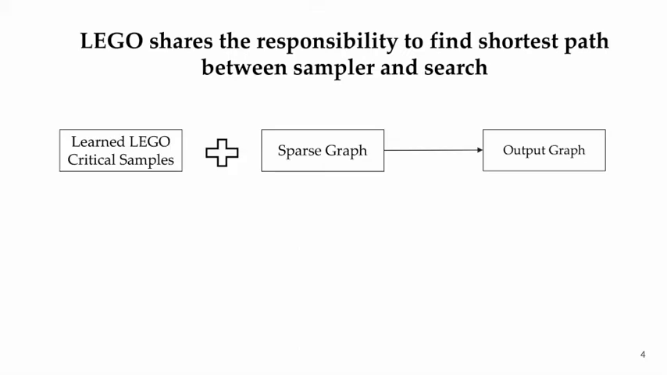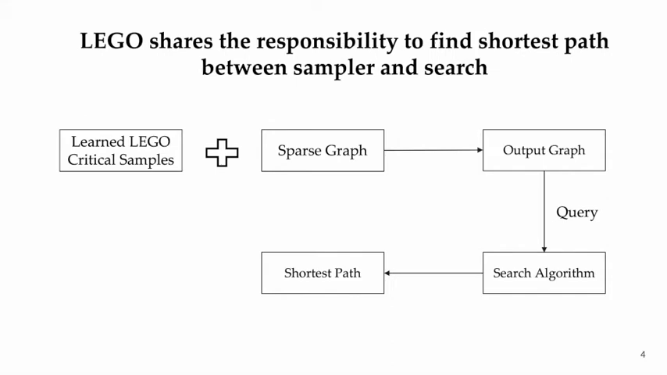LEGO tries to share the responsibility of finding the shortest path between the sampler and search. The learner predicts samples in the bottleneck regions, which are then added to a sparse graph. A search algorithm is then used to find the shortest path.